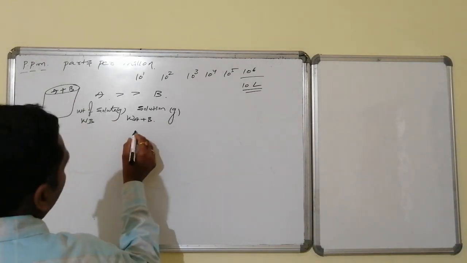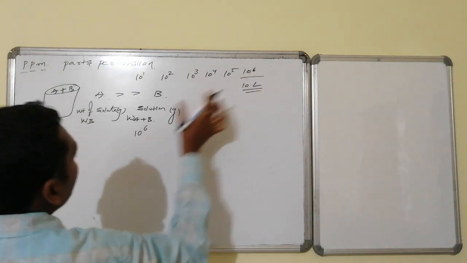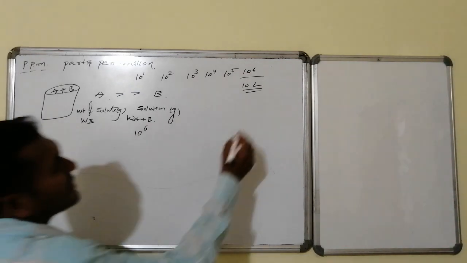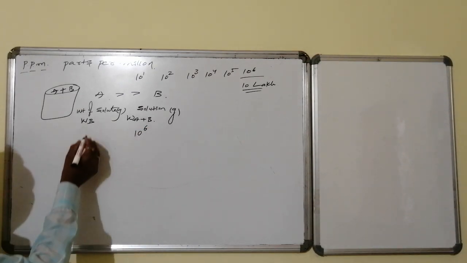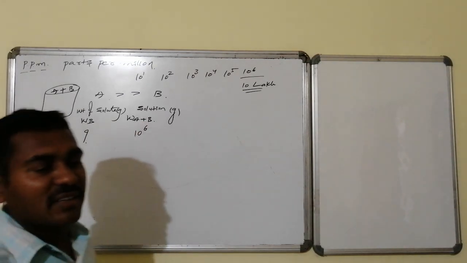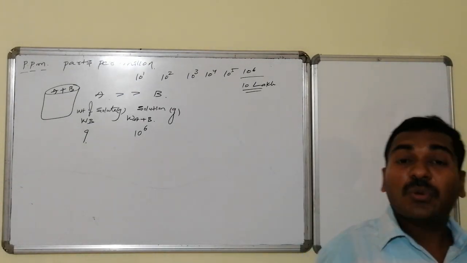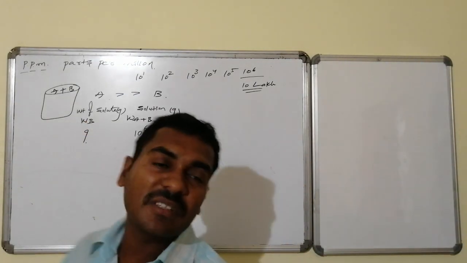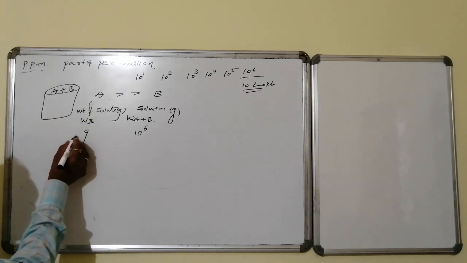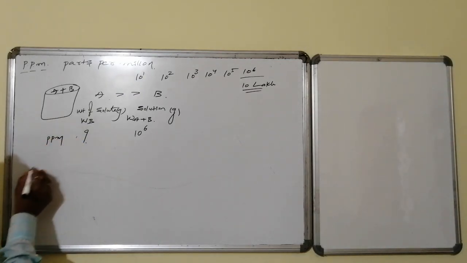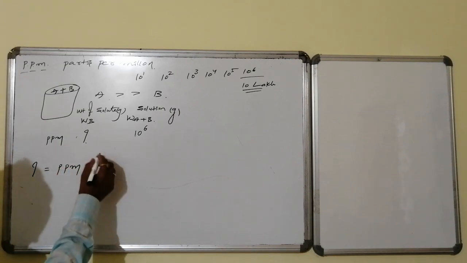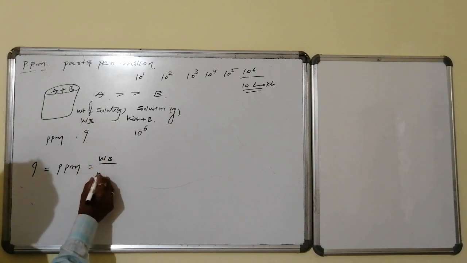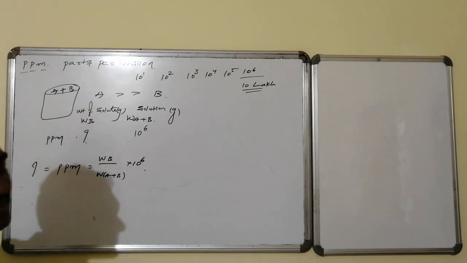So therefore, instead of 1 unit, here I am taking a million units of quantity. This is not liters, this is lakh. Yes, if I take a million units of A plus B, then how many units of WB are present within that million is said to be its corresponding ppm. This is known as ppm. Parts per million, indicated by ppm, becomes equal to weight of B divided by weight of A plus B into 10 power 6. This is known as parts per million.